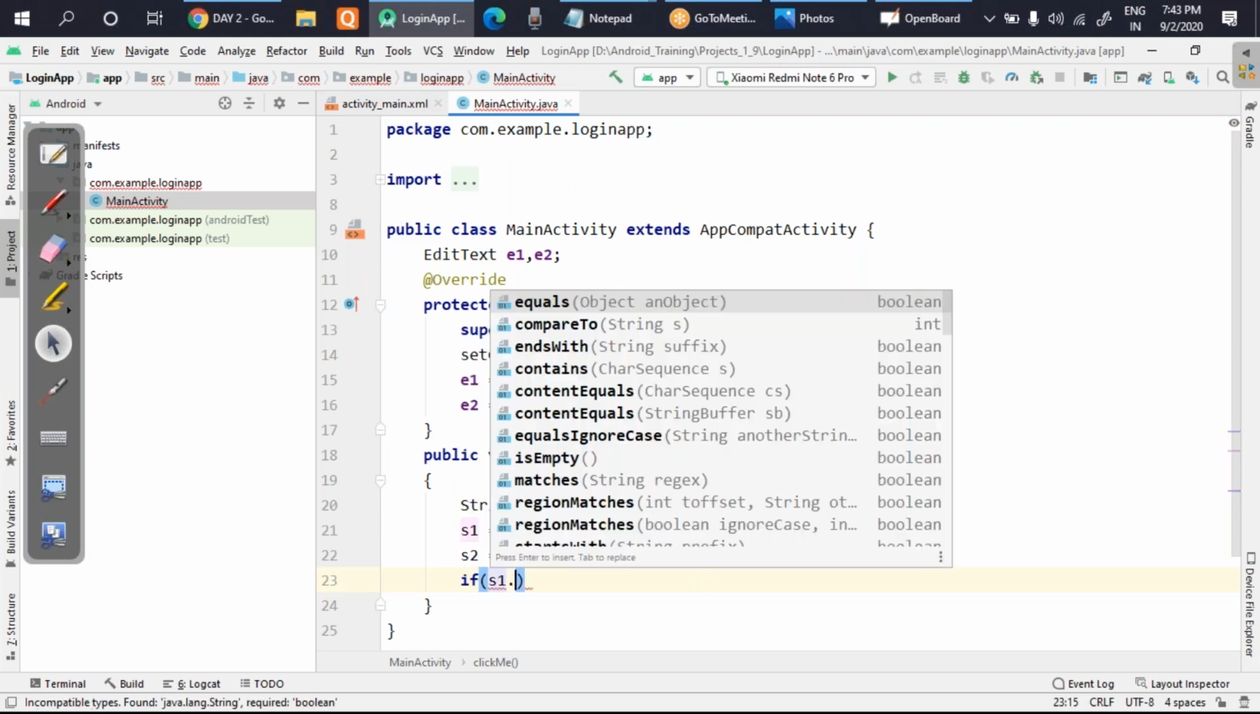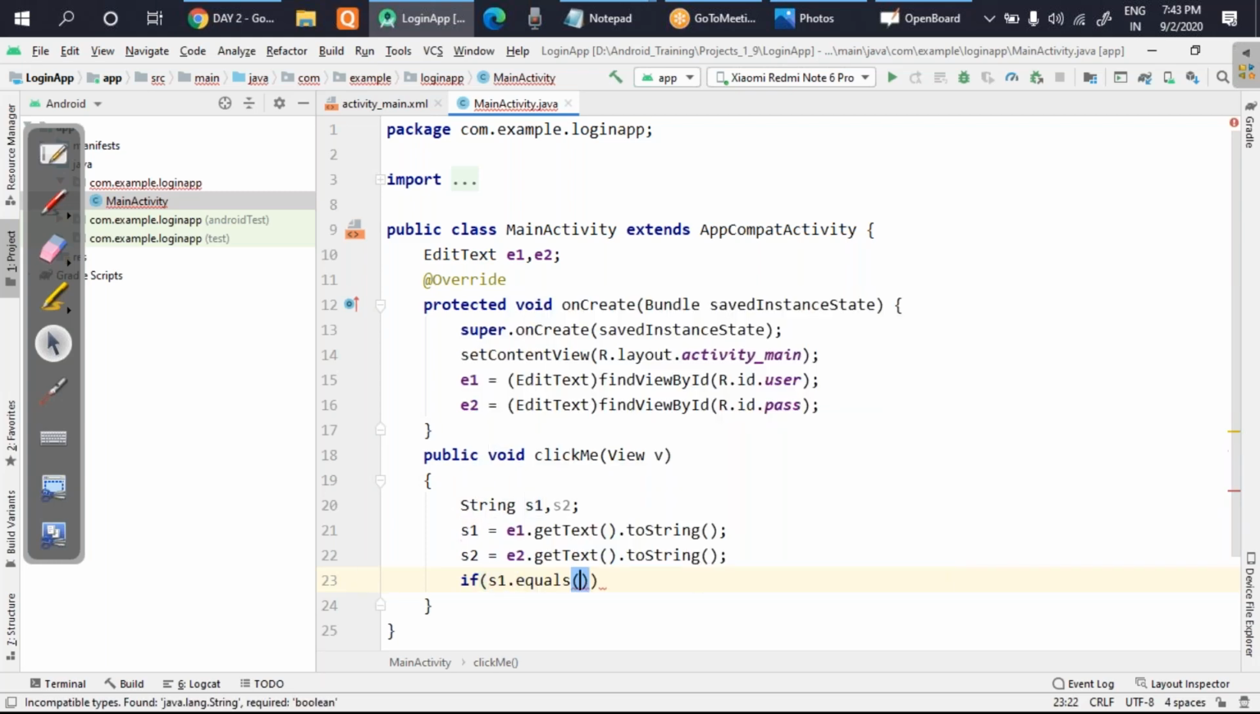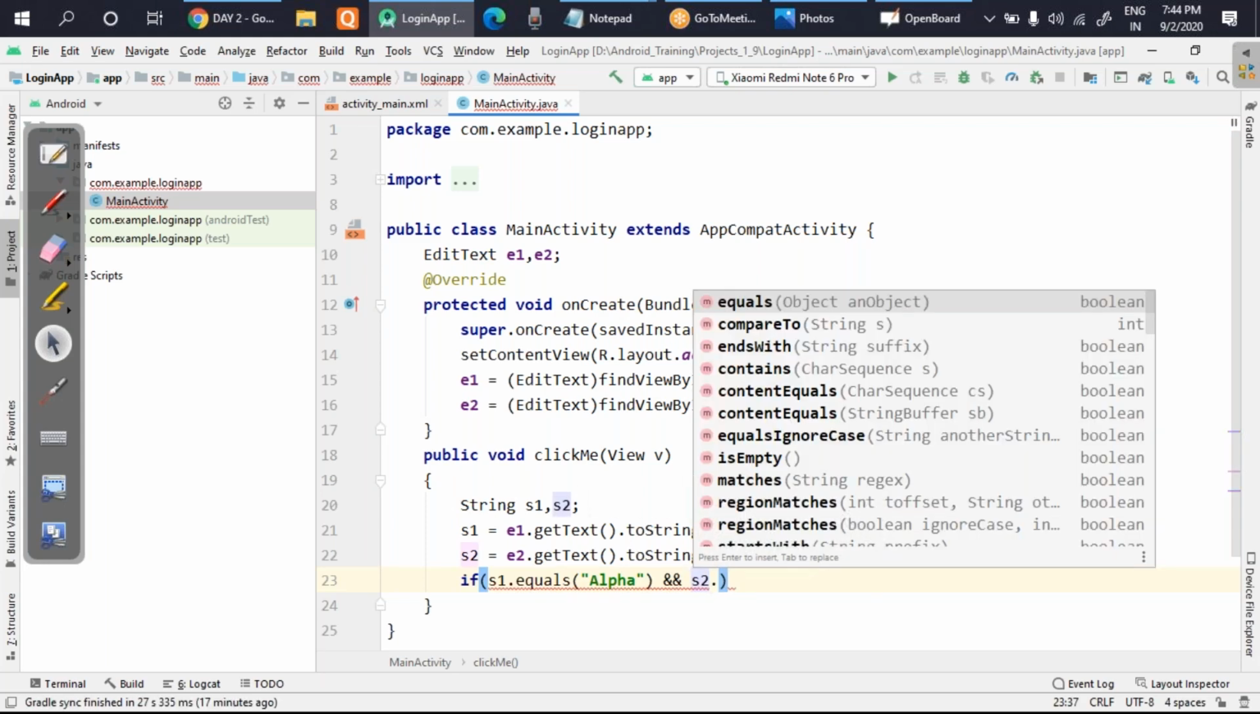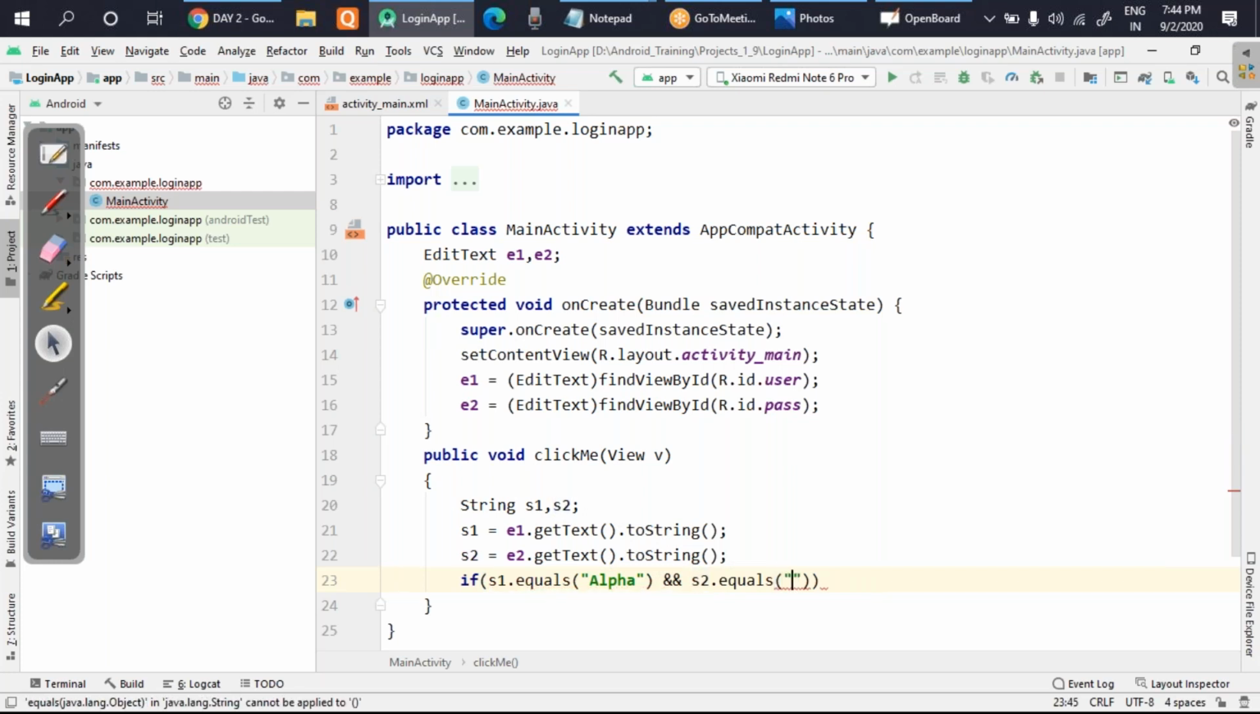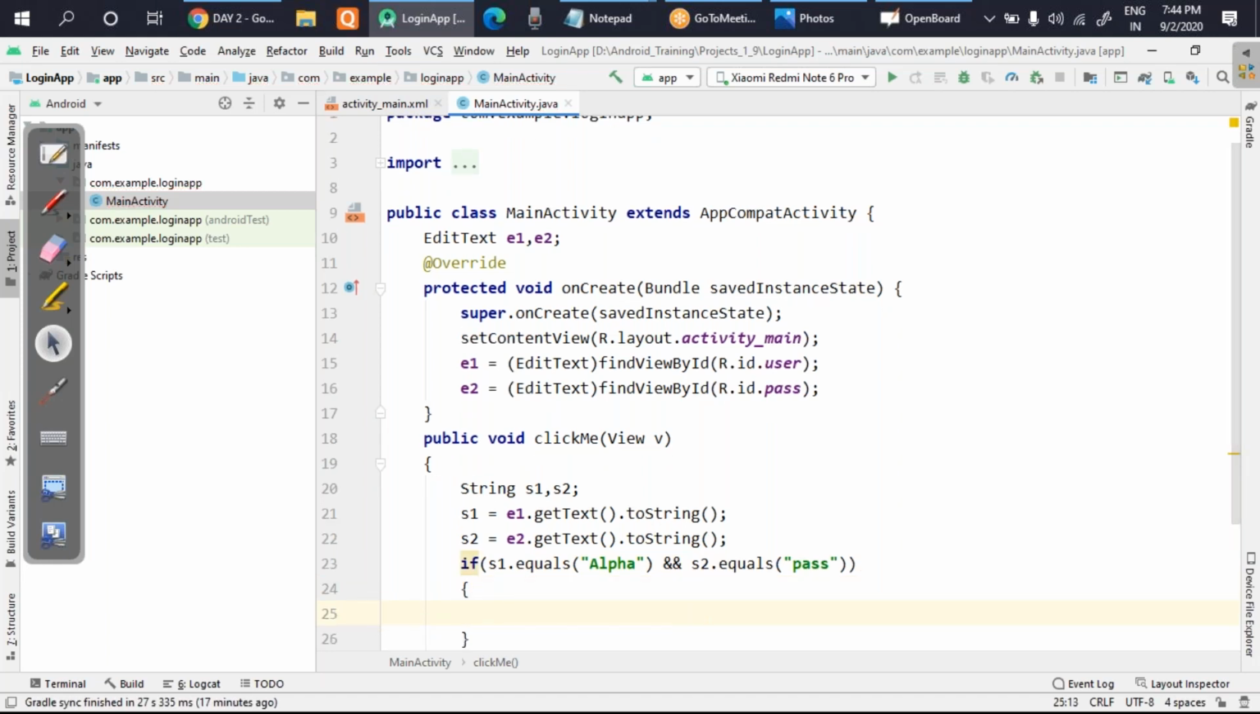I'll use the function s1 dot equals. There's a function called equals. I'll compare them with a fixed string, like we had decided, alpha. So you can take here alpha. And I will also check whether the second string is pass or not. So I'll write here s2 dot equals, and I'll pass here pass. If both conditions are correct, then only I can say the login should be given, otherwise it should not be given.